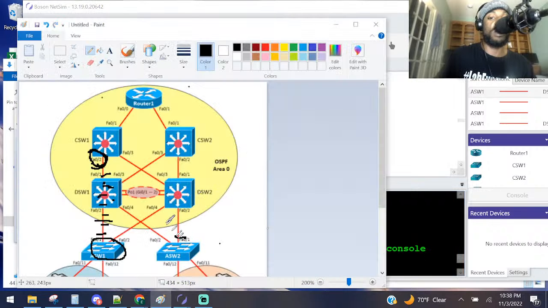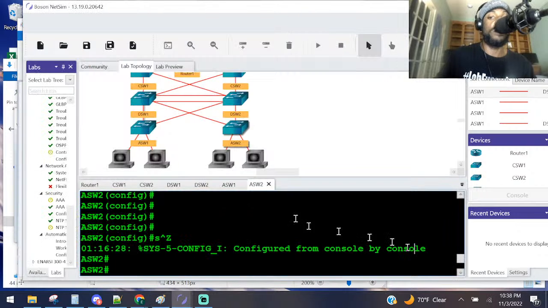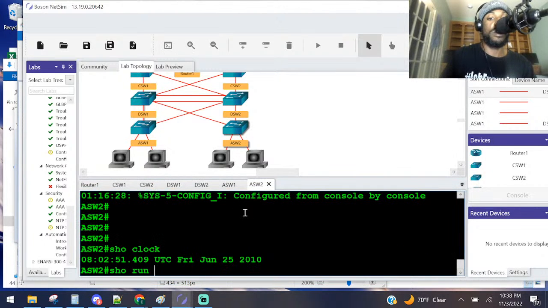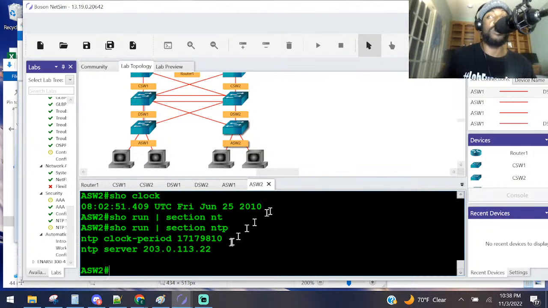Remember, he is going to be getting his time from what? I believe this interface is where he gets his time from. FA01, if I'm not mistaken. Let's see. Show run, pipe, section NTP. Y'all with me so far? I hope I'm not confusing anybody. Let me know if you have any questions.